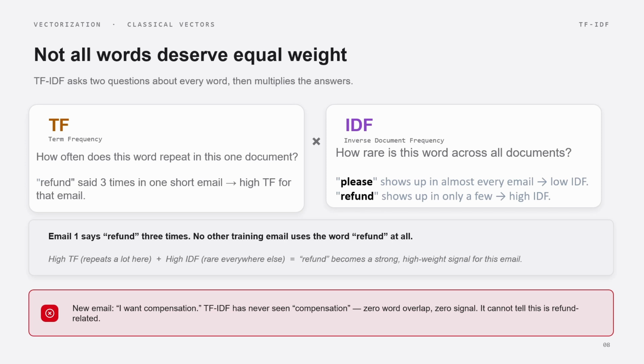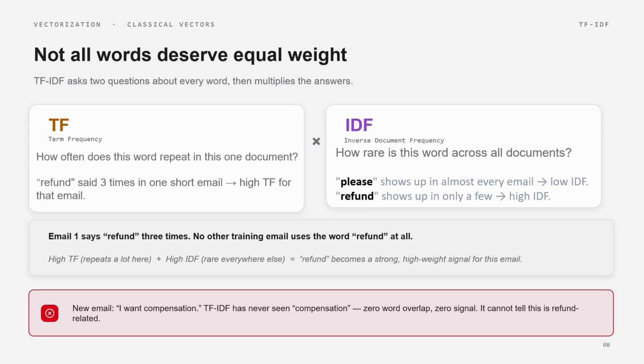So email 1 says refund 3 times. No other training email uses the word refund at all. So it has a high term frequency and a high IDF, because it is repeated a lot in this email but not repeated in any of the other emails. So refund becomes a strong signal, a high weight signal for this email.